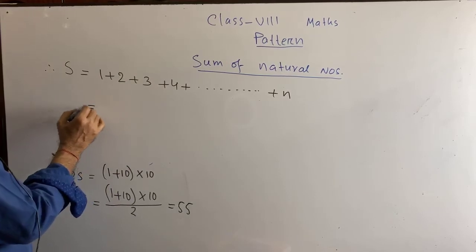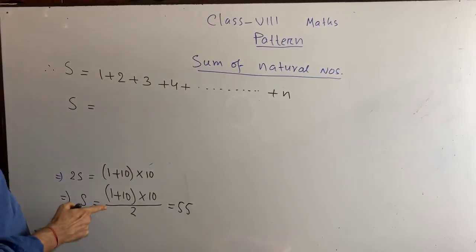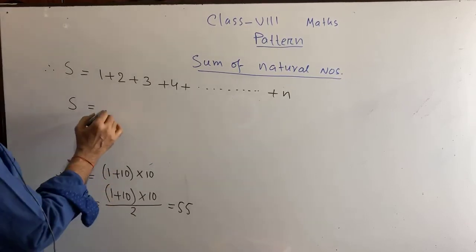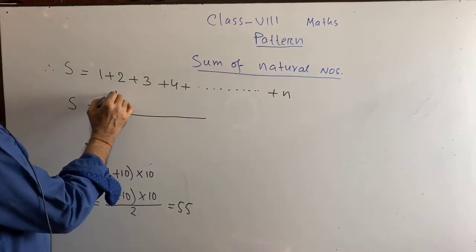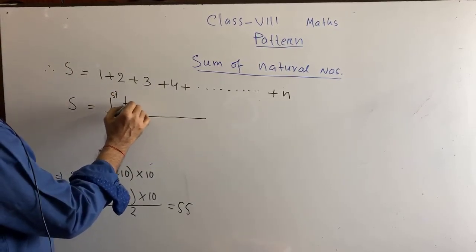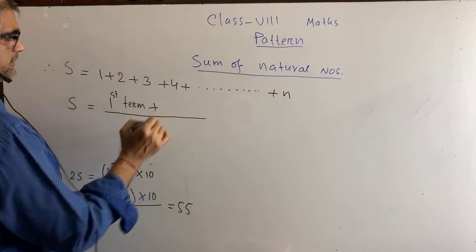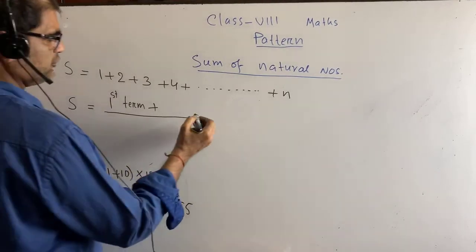You see here in the previous question, the 1 was first term. You write down first term, right, plus first term plus what? 10 is what?